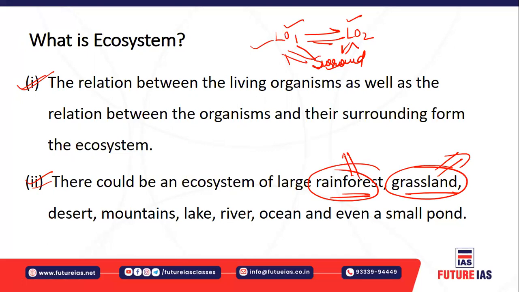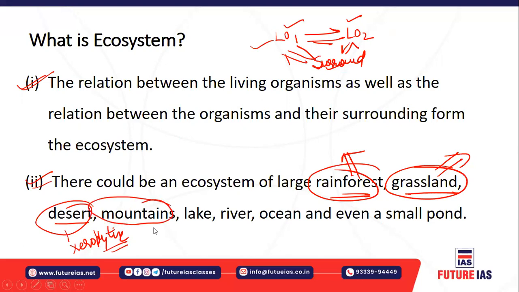In the rainforest, predominantly forest will be found. In the desert region, you will have xerophytic vegetation, isn't it? In the mountainous region, sometimes you may have slopes covered by vegetation, isn't it? Then you have the lake, the river, the ocean, and even the small pond. All are part of, or basically have, their own ecosystem. So these are ecosystems of different kinds, right? We will learn more about them as we graduate to the higher classes.